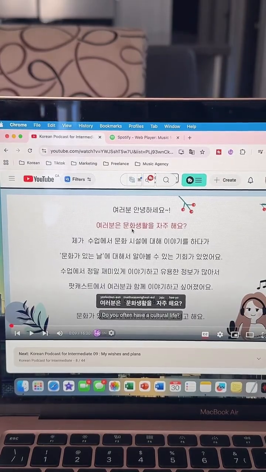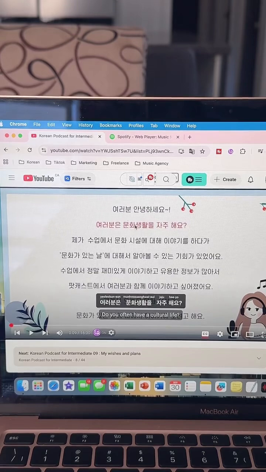So you guys are correct. I see a lot of great answers. 문화 means culture. So we know that it is something related to culture. We have 생활을. Apparently I didn't know about that, but together it becomes cultural life. I'm not even sure in English what that exactly means, cultural life. Are you living in your culture?